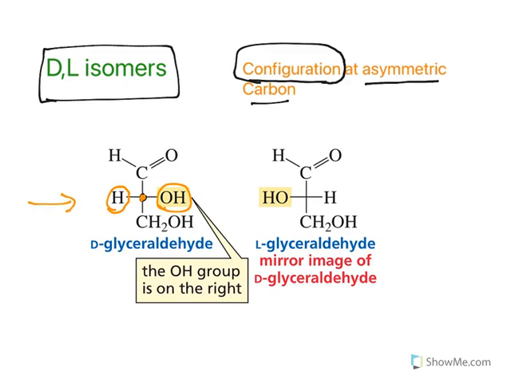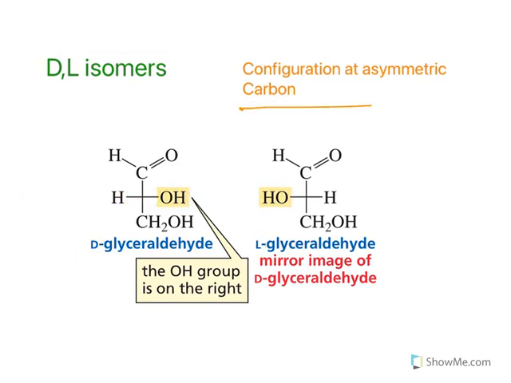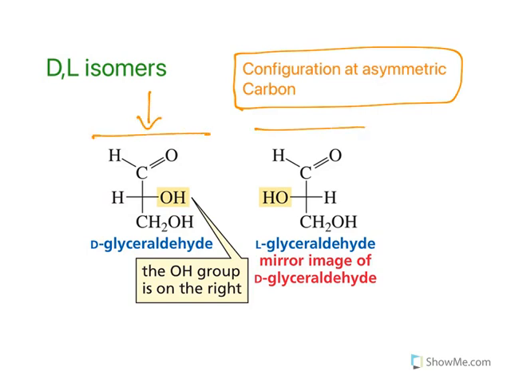In case of this molecule, the OH is present on the right side, hence it is known as D-glyceraldehyde. Whereas in this, the OH is present on the left side. So this is known as L-glyceraldehyde. In fact, these are mirror images. So based upon this hydroxy group, whether it is present on right or left, it is classified as D isomer or L isomer. So this is known as configuration at an asymmetric carbon. So glyceraldehyde is taken as a standard for D isomer and L isomer.